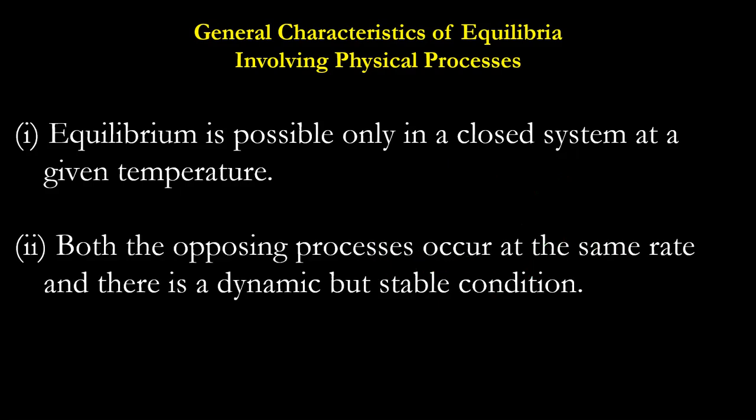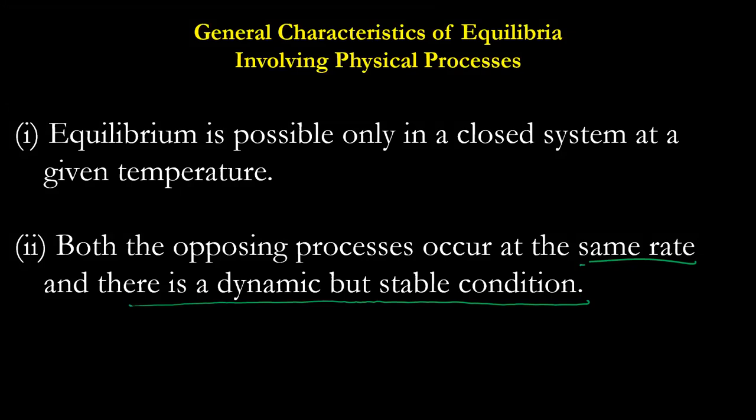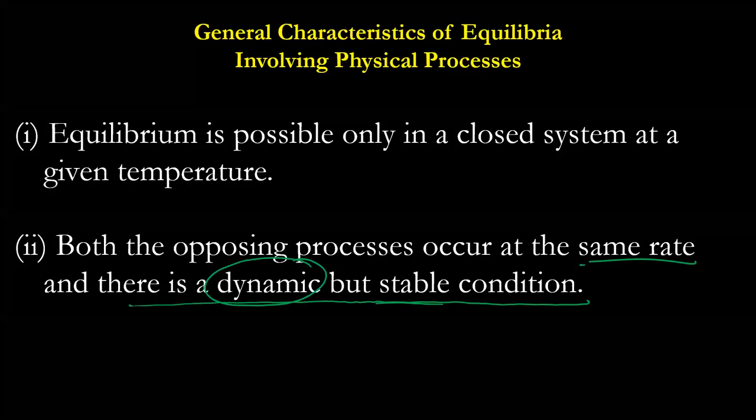Next point. Both the opposing processes occur at the same time and there is dynamic but stable condition. Means forward and backward reactions are taking place. Both opposing processes means backward and forward reactions are taking place and there is dynamic but stable condition.